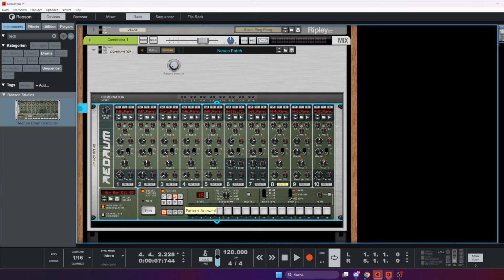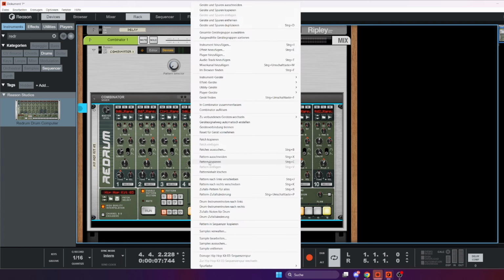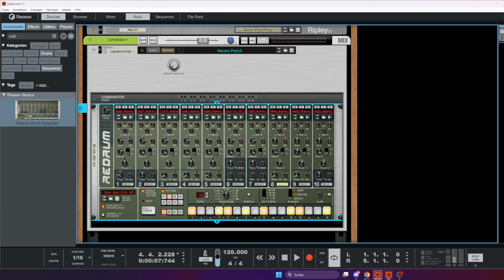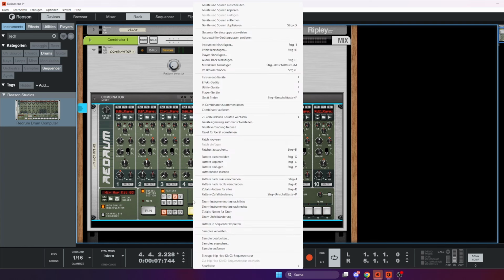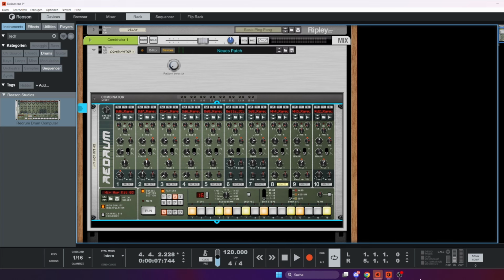Let's go to the third pattern, where we just copy the pattern from 2, Control C or copy pattern, select pattern 3 and paste this here. So we get an exact copy, and now we can also improve on that by setting a kick drum. So let's keep this simple.